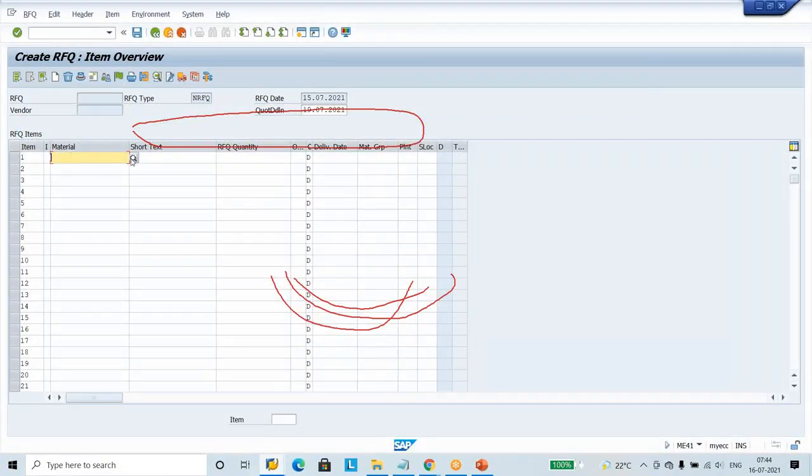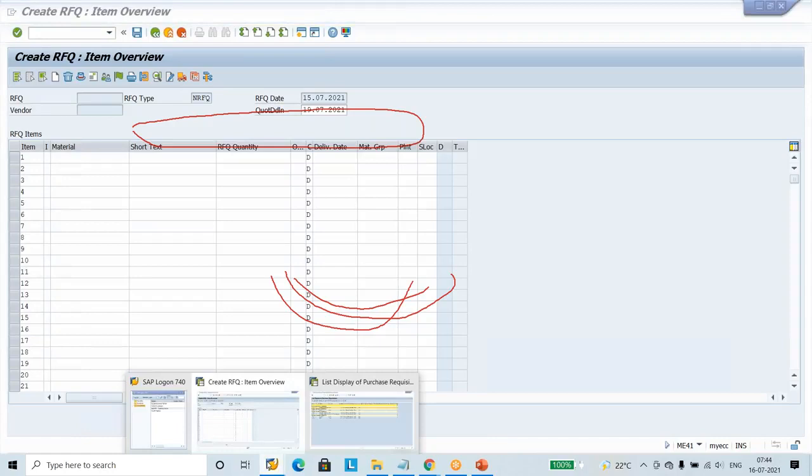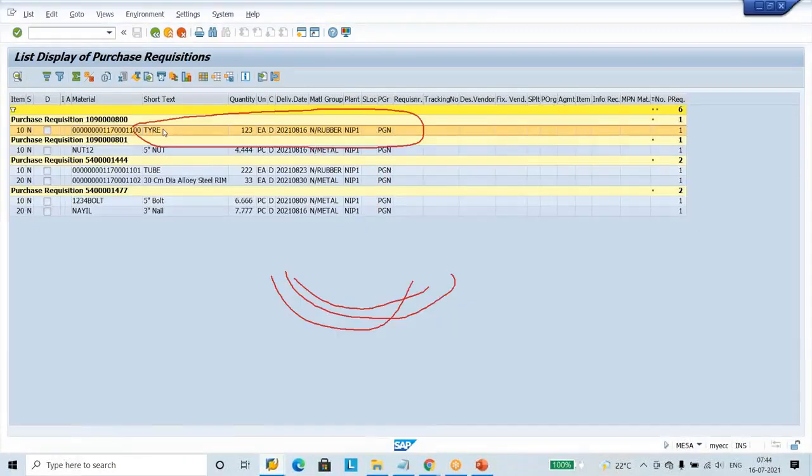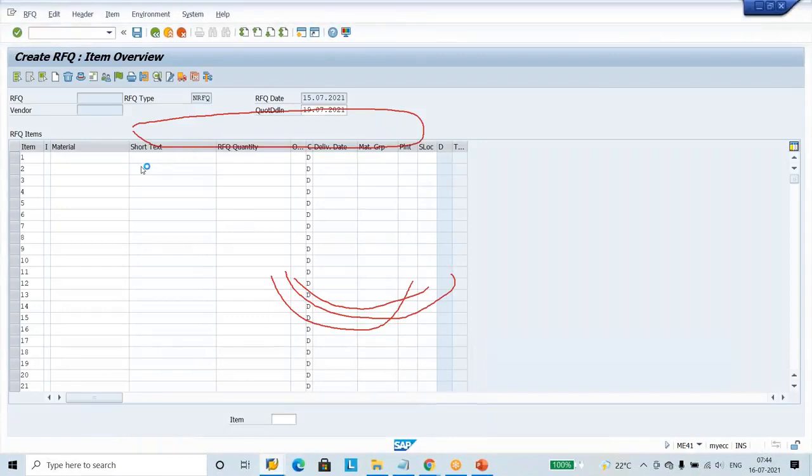Let us enter this. We are preparing an invitation, the purchase department people preparing the invitation. So what we want here in the PR is an item called tire. So I am searching for a tire number. The system is pulling the details.